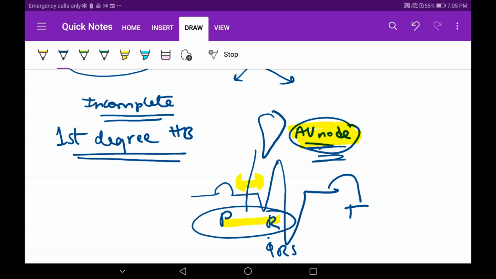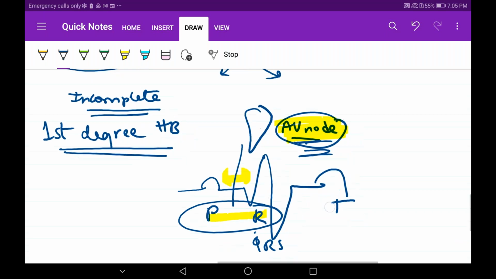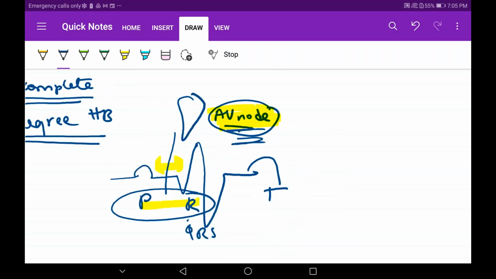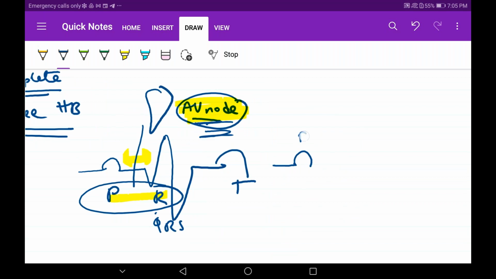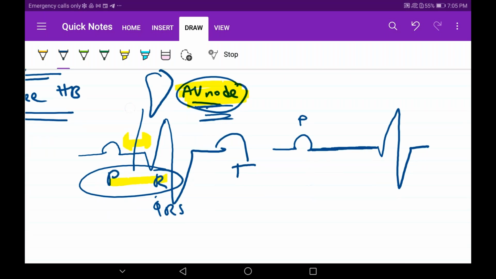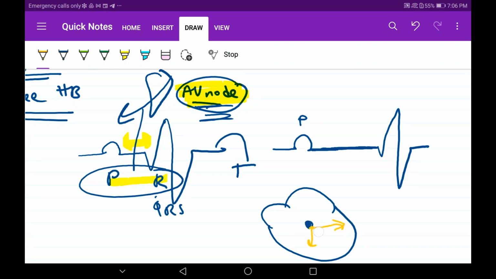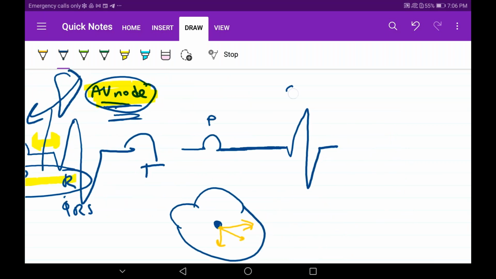What happens now? The AV node is functioning, but it is delaying a lot. So on the ECG, when the P wave comes, what will happen to the interval? Yes, this interval will prolong, and then the QRS will occur normally. Why? Because after it passes through the AV node, the ventricles contract normally via the bundle of His and Purkinje system. So the QRS will be normal, and the T wave, the repolarization, will be normal.